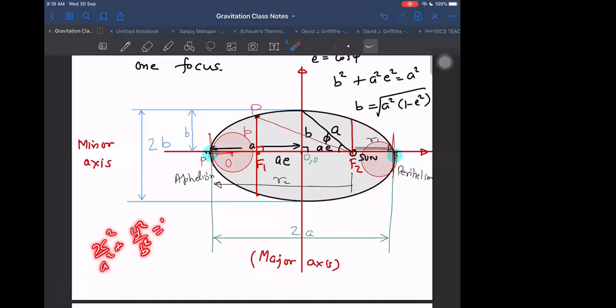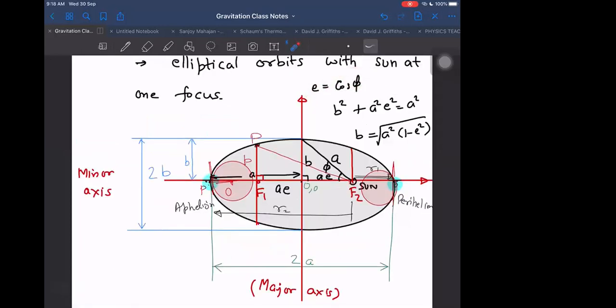Major axis, what is the major axis and what we represent it by: A. Minor axis, same, 2B, and we represent the semi-minor axis as B. And also E is equal to cos phi. What is cos phi? Cos phi is the angle between the major axis and the line from the point at the minor axis connected to the focus. These two lines, the angle between these two, is equal to cos phi, and that is also equal to E.